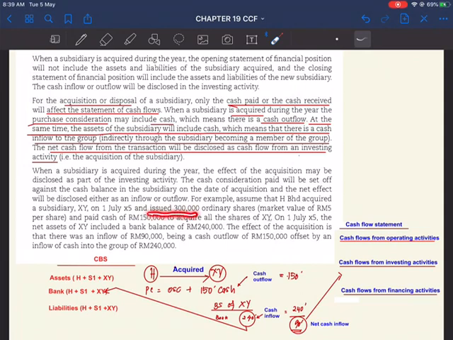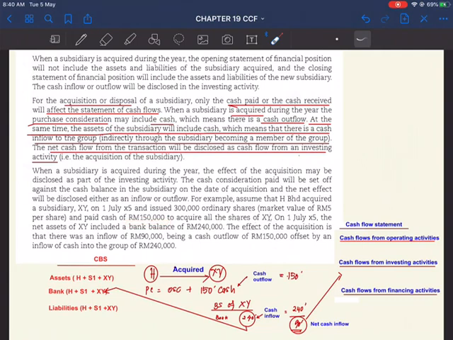H issued 300,000 ordinary shares at the market value of 5 ringgit. So 300,000 times 5 ringgit, including the share premium, would be about 1,500,000 in the form of ordinary shares. And then the one that we are interested in is the amount of cash that the holding company has to pay to acquire the subsidiary XY, which is 150. Now, this is the money going out.